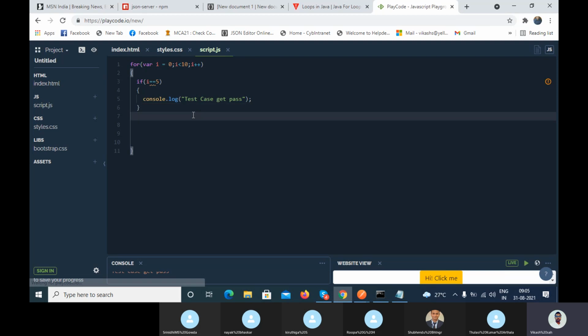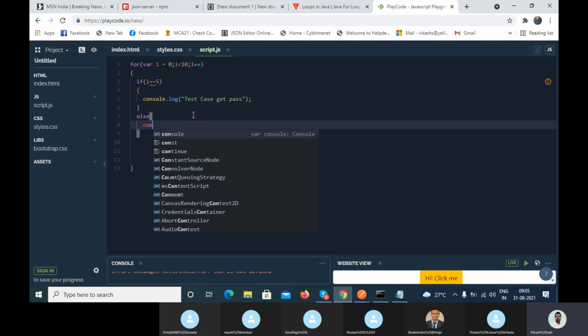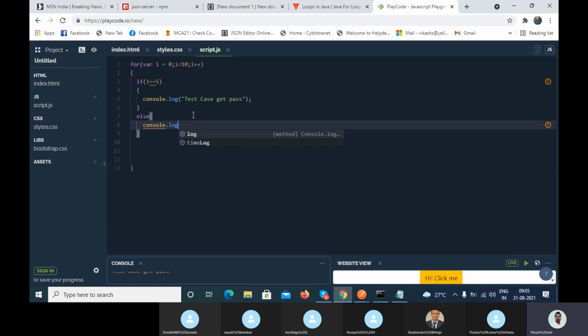Now here what I am doing, I'm writing an else condition. Now you have to tell me the output. Else console.log "test case not get passed". Now tell me the output.